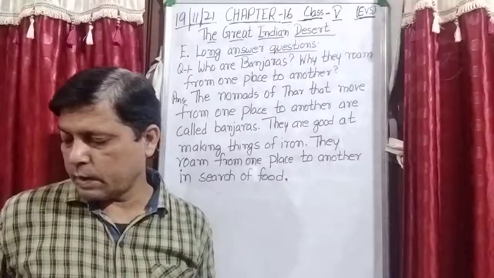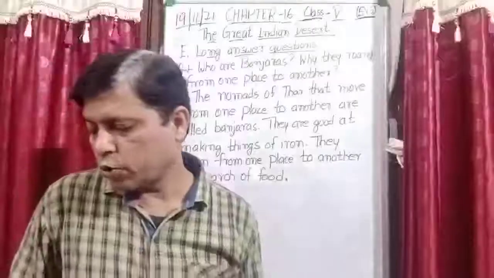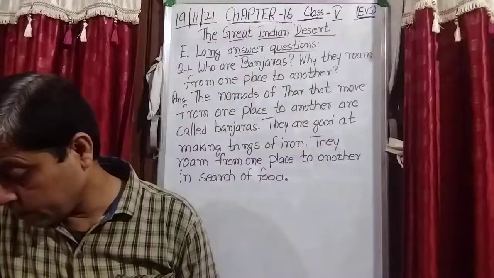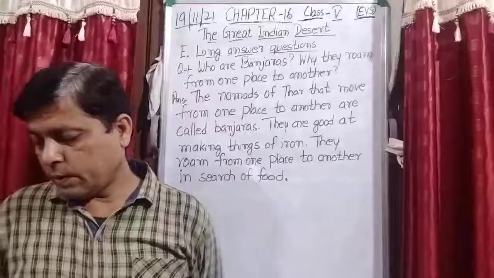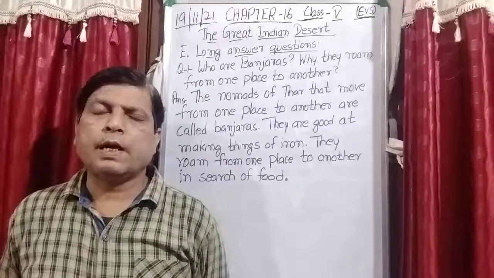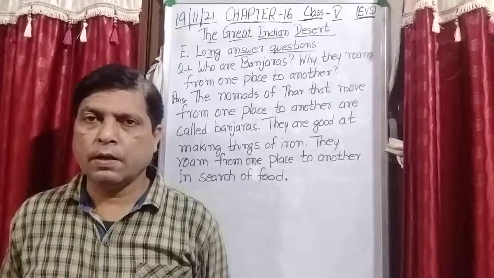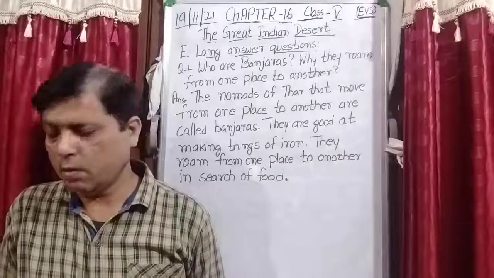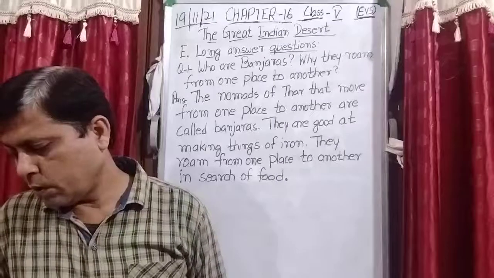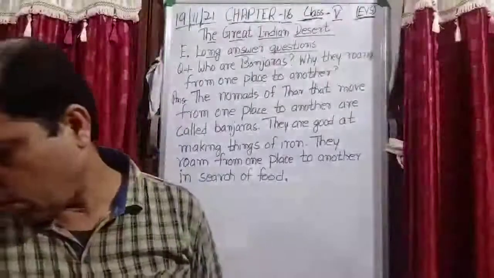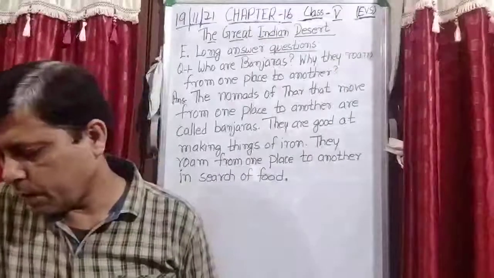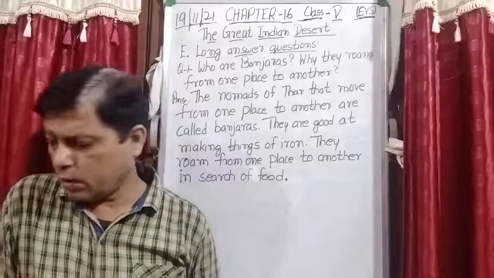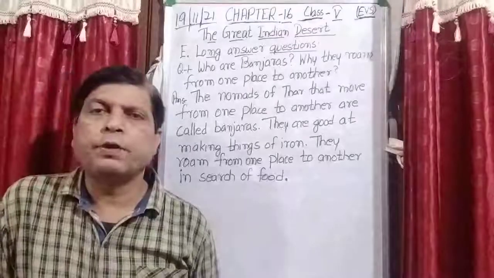So let's discuss the second question. Why are the days hot and the nights cool in the desert? If you see, in the desert area the days are very hot in summer and the nights are very cold in winter. So in hot weather in summer the days are very hot, and very cold in winter.